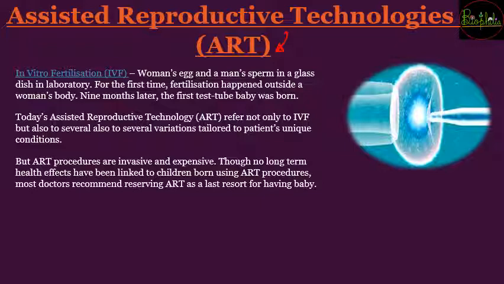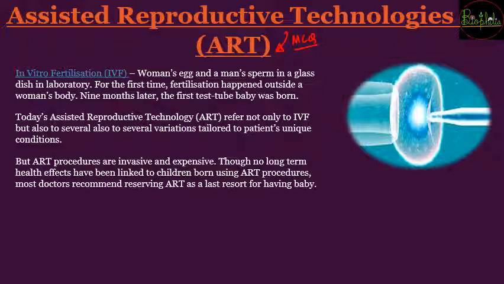Again, the full form is going to be a very important MCQ because many people get confused about the T, whether it is technologies or techniques. So you have to remember as it is, that is assisted reproductive technologies. How is this going to help these infertile couples? It started long years back, about 2 to 3 decades ago, with the start of in vitro fertilization, which is called IVF. So IVF was the first technique to help these infertile couples.